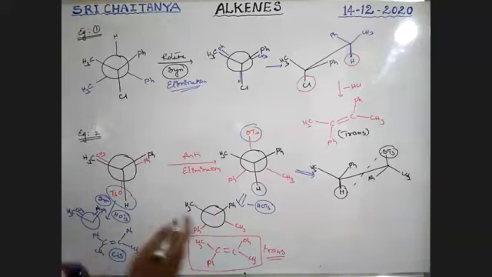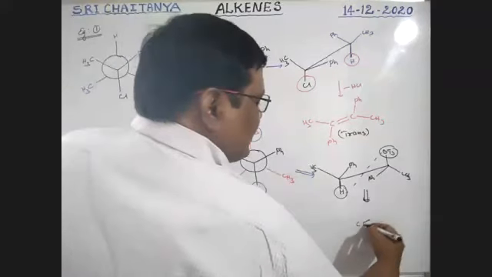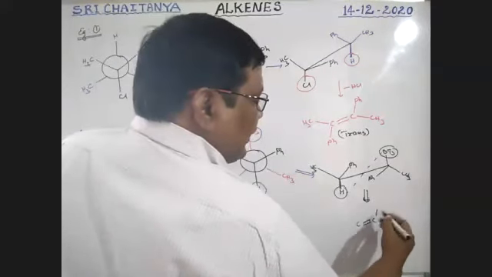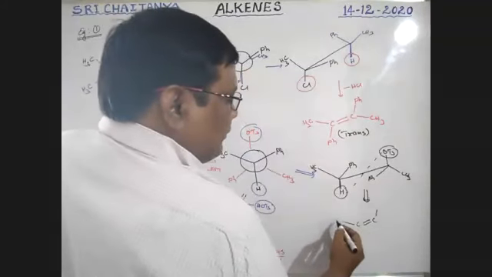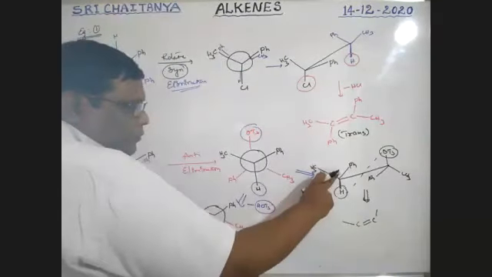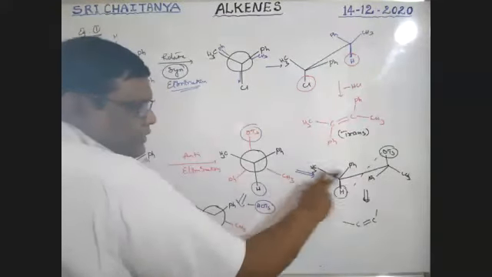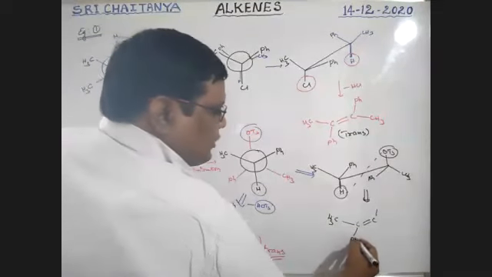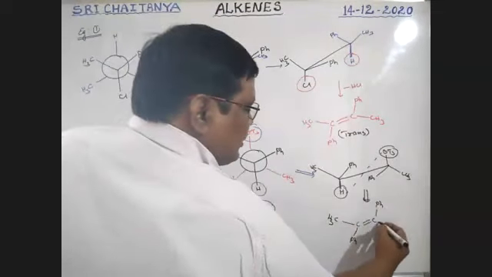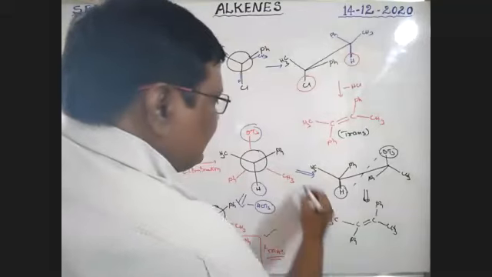Okay. So now these two are removed. Finally, there is a C double bond C. See here, I am writing. Observe here. This Ph and this CH3 are on the same side. This is CH3, this Ph is on the same side. Therefore, CH3, Ph, Ph, CH3. Same structure, boys. This one and this one are both the same.